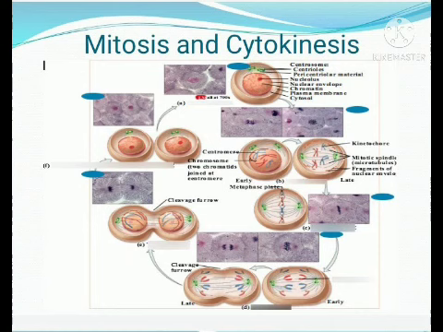The chromosomes condense into compact structures, and now there are chromosomes with sister chromatids, which are bound together by a centromere, each complementary to the other.